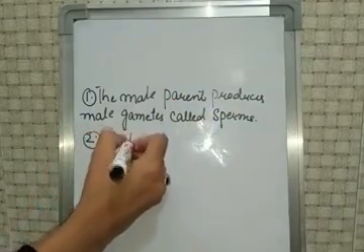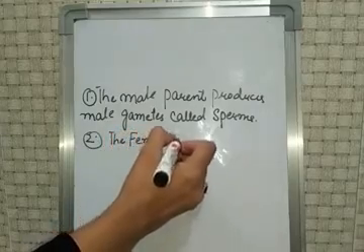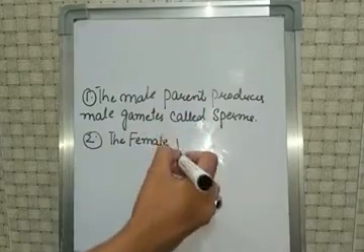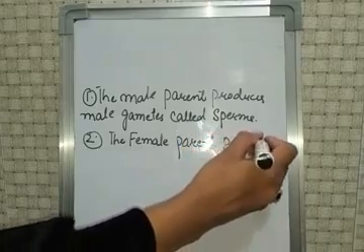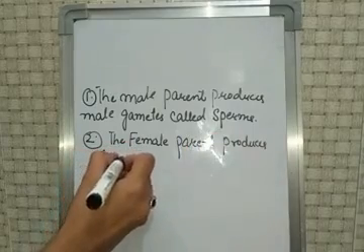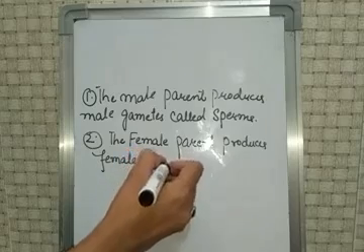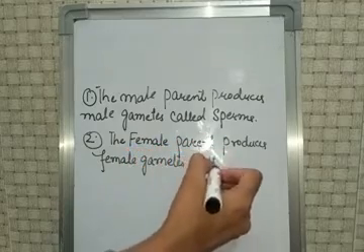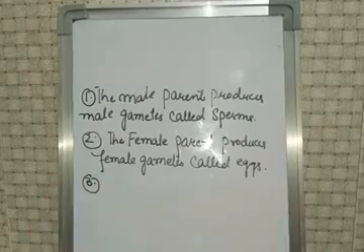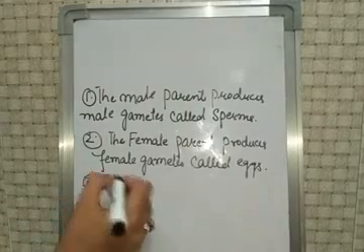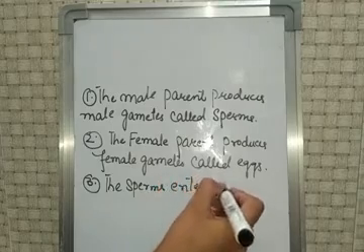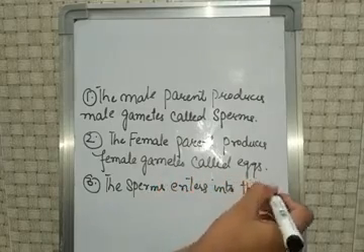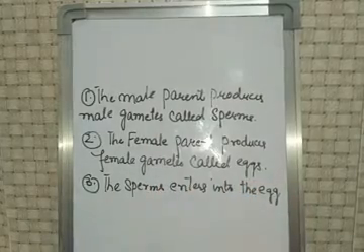Second, the female gametes, or you can say that the female parent produces female gametes called eggs or ova, right? Now the third point is the sperms enter into the egg, enter into the eggs.